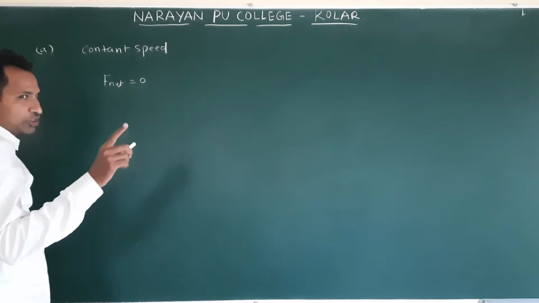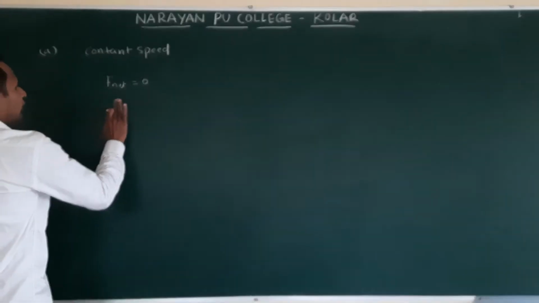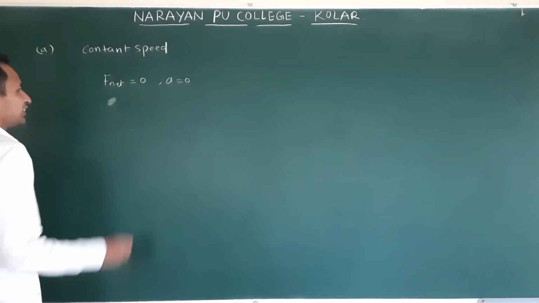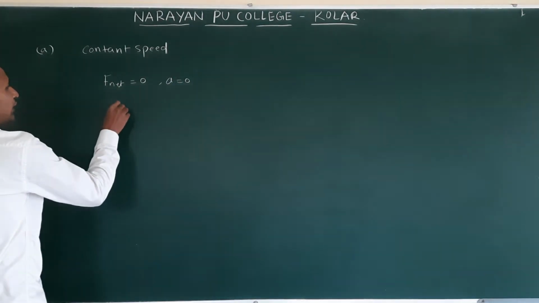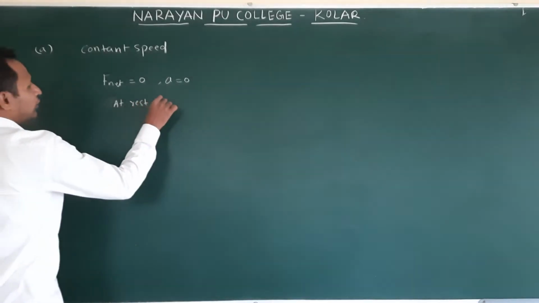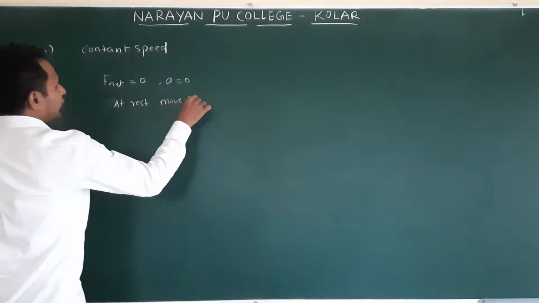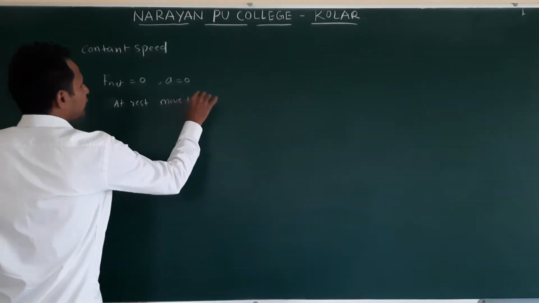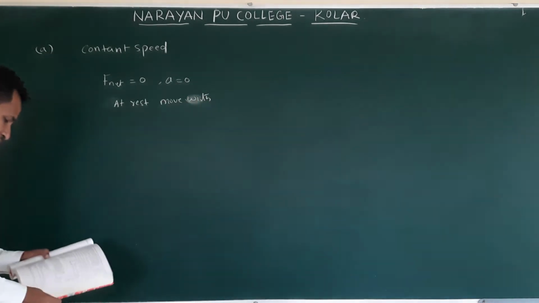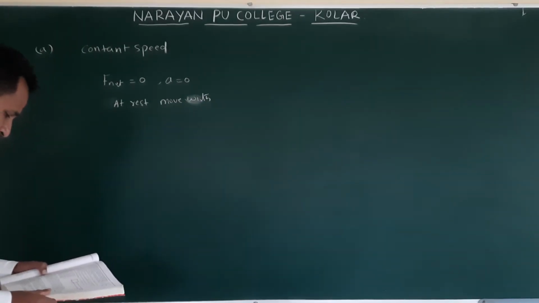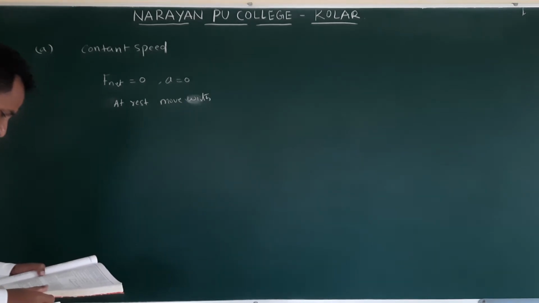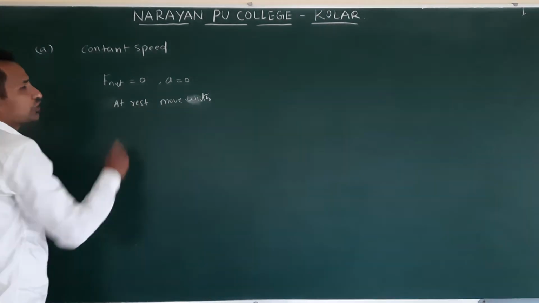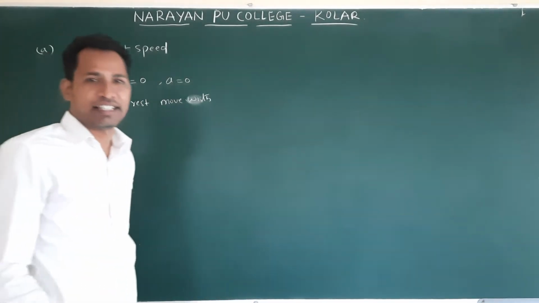The state of body, two possibilities are there. If F net is equal to 0, acceleration is 0. When acceleration is 0, we have two states: one is at rest or move with constant velocity. So it's moving with constant speed means net force is 0. We can answer the direction. Clear?